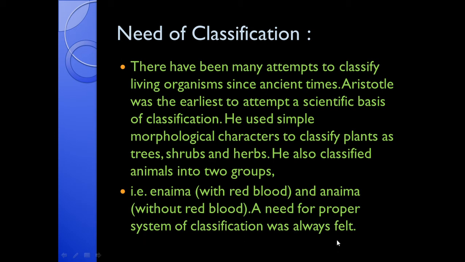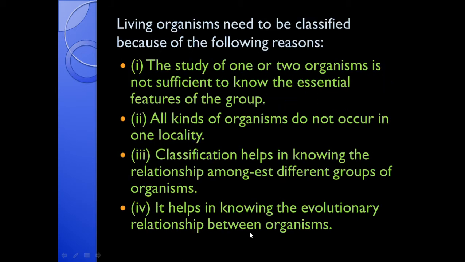There was a need for a proper system of classification. It was always felt by the scientists because this classification was not sufficient. We can't keep all the red-blooded animals in the same group. So a need for a proper system of classification was always felt by the scientists.